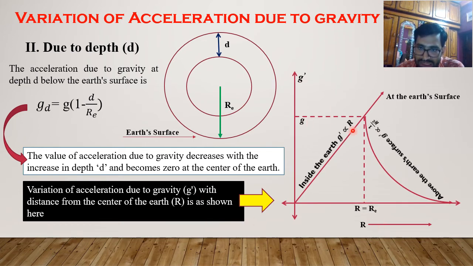In this graph you can see that it is maximum at the surface of the earth, and inside the earth acceleration due to gravity g dash is proportional to r, and above the earth's surface it will also decrease, and above the earth's surface g dash is proportional to 1 by r square. Remember it. Inside earth it is proportional to r, and above the earth's surface it is proportional to 1 by r square. It will gradually decrease.